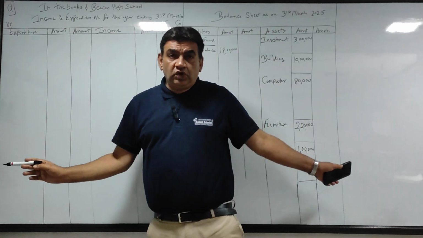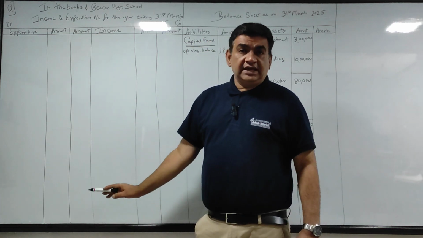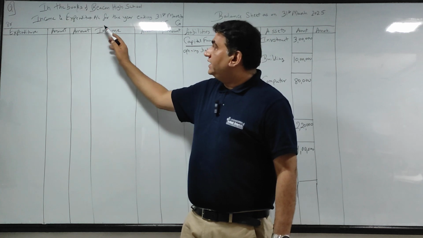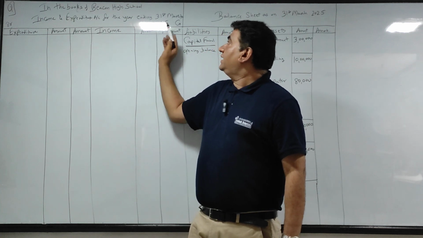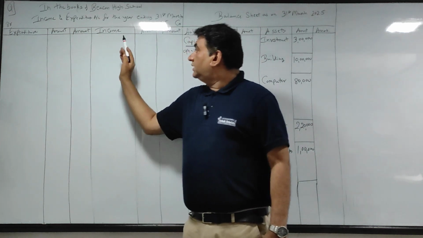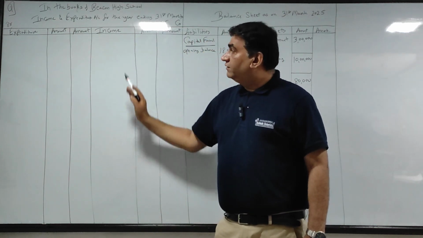So the balance sheet you all know. Take one full page for income and expenditure account. Heading: in the books of Beacon High School, income and expenditure account for the year ending 31st March 25. Expenditure amount, income amount, full page.